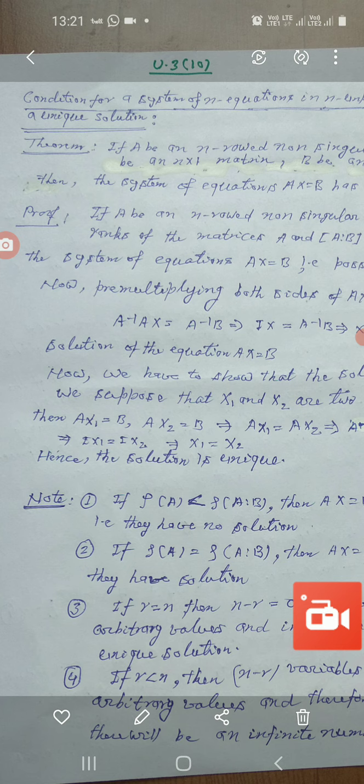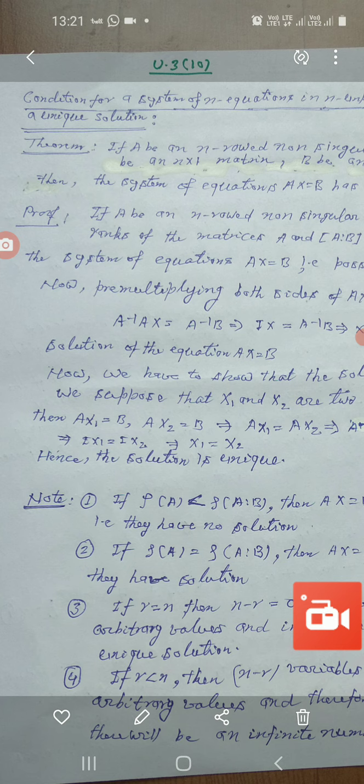Now number 3: if r is equal to n, then n minus r will be equal to 3 minus 3, which is 0. In this case, no variable will be assigned arbitrary values, and there will exist a unique solution. Means if r is equal to n, then there will exist a unique solution.